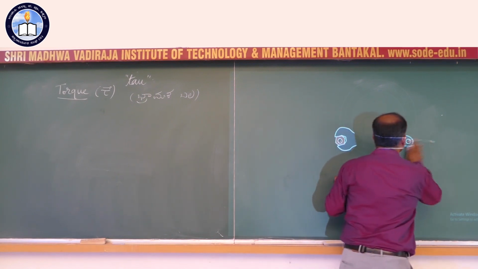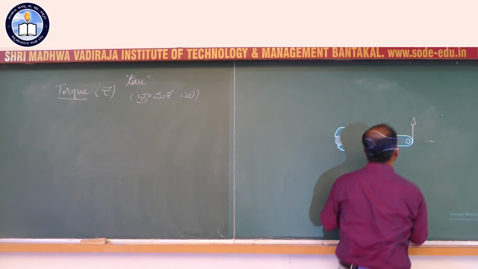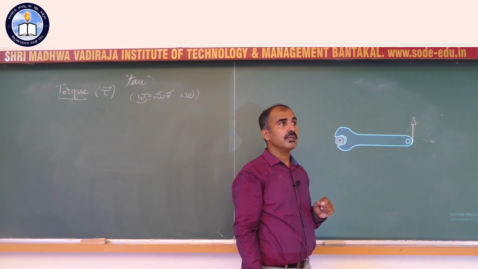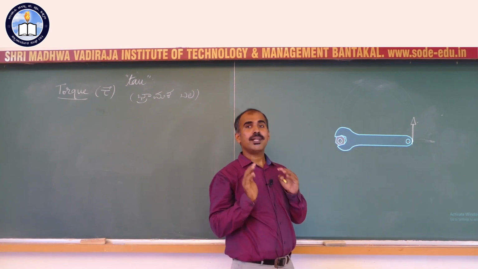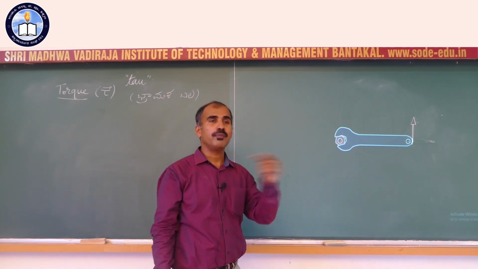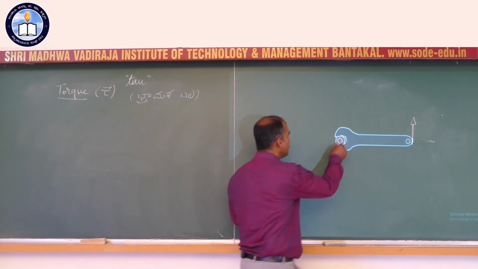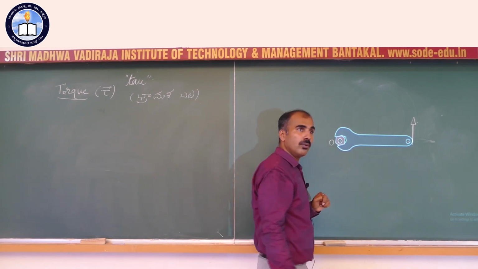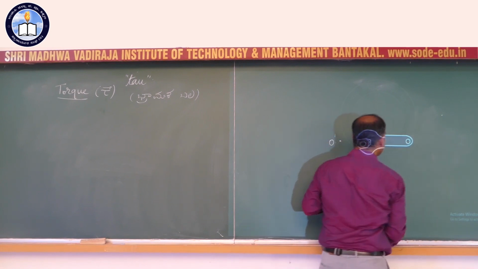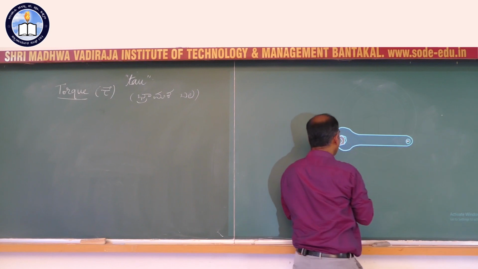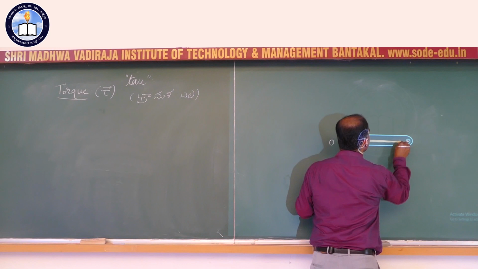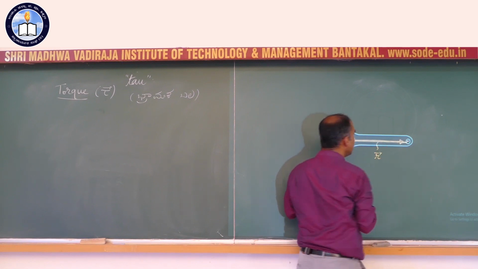But if you apply a force like this by pushing it this way or pulling it this way, this would have maximum rotational effect. The rotational effect of a force is called torque. So here is the rotational axis passing through O. The point at which you have applied the force is indicated with the help of a position vector, and we shall call it R vector.